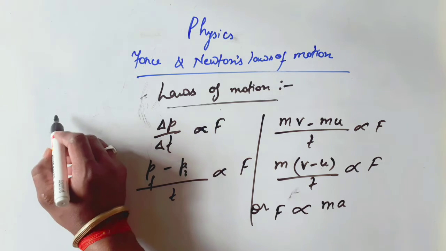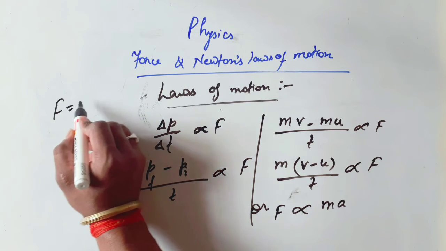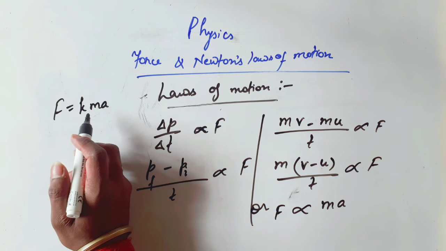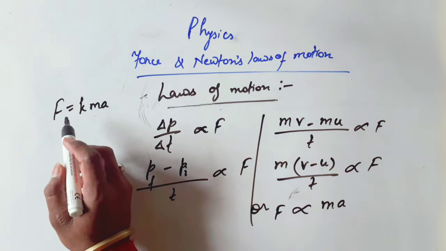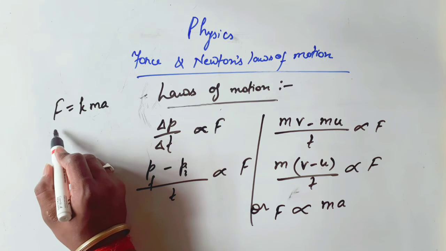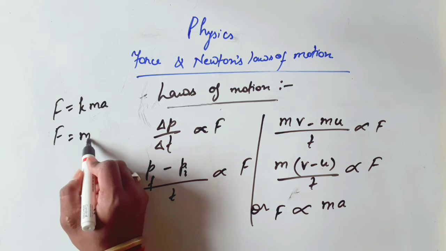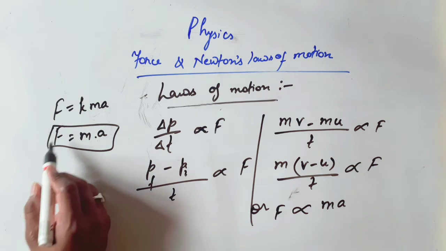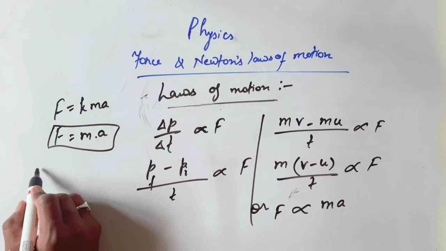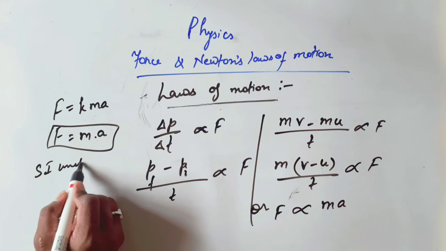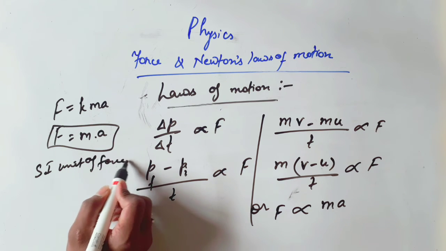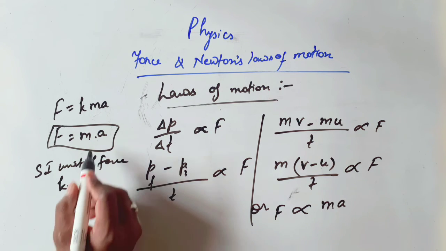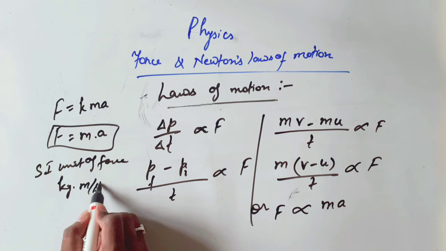When the proportionality is removed, there will be a constant term, called K, so F equals K m into a, and in the SI system, the value of K is 1. So F will be equal to m into a. This is called force. And what is the SI unit of force? The SI unit of mass is kilogram, and the SI unit of acceleration is meter per second square.